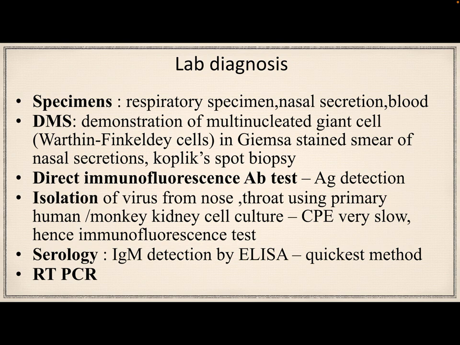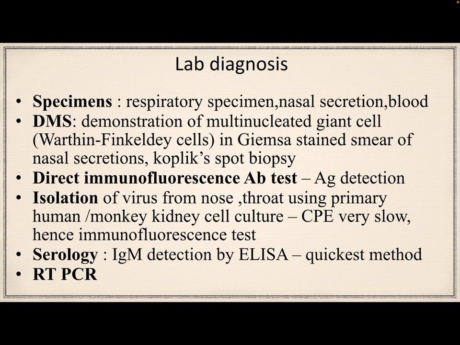These tests are used. Then the direct immunofluorescence antibody test. Antibody detection: measles specific IgM antibody in serum or oral fluid, or a fourfold rise of IgG antibody titer between the acute and the convalescent phase sera, is taken as significant.